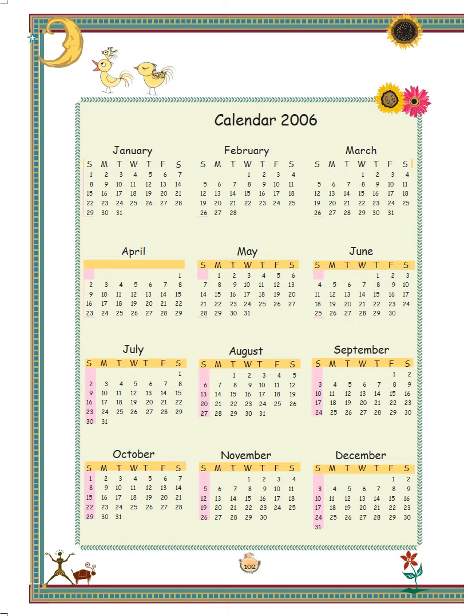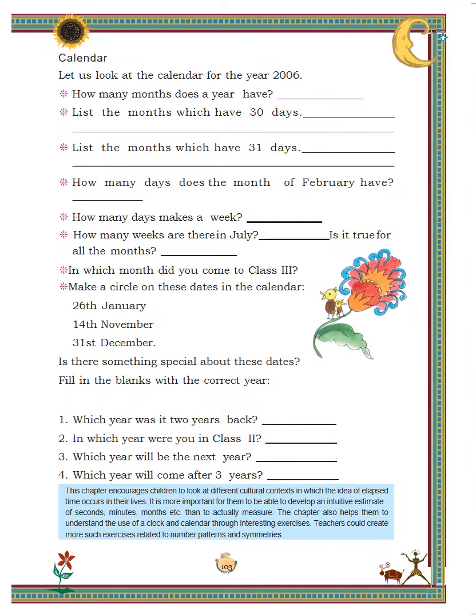Children, come to page number 102 of your textbook. Here is calendar of 2006. Read and study it carefully. Now come to next page. You all open calendar given on page number 102 and on the basis of that calendar we will solve these questions. Children, please keep page number 102 open in your book and keep it in front of you.